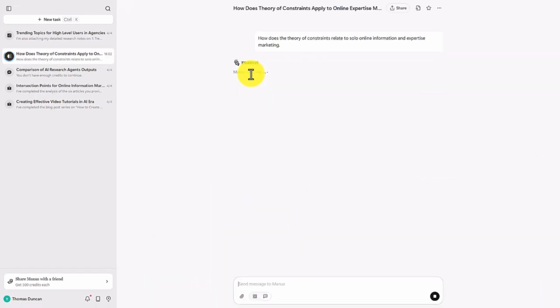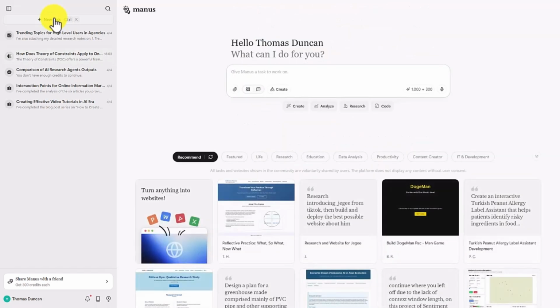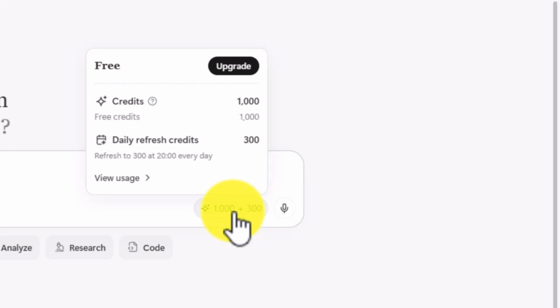And you'll see then that Manus will go through the thinking process in order to answer your query. And our query is now answered. If we were to go back to new task in the dashboard, you'll notice that the number of credits have not changed. So you can use Manus in the chat area in order to answer everyday questions and queries.